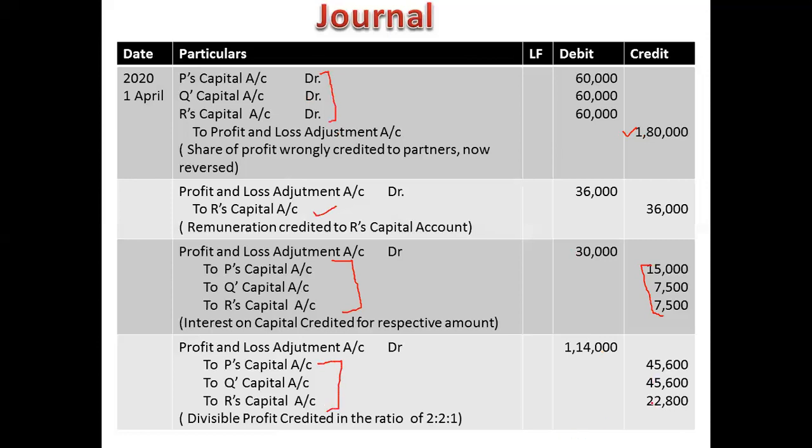So this is how you need to pass journal entries when a number of adjustment entries are to be recorded. Then there is no analytical table, no gaining partner, no sacrificing partner. We will pass all the journal entries to record the impact of the mistake done in the past. I hope this concept is clear to you.